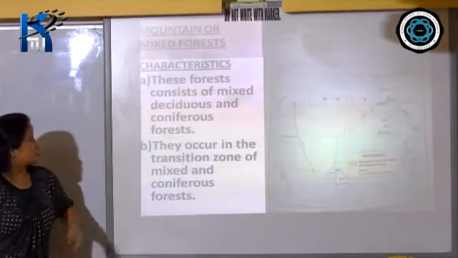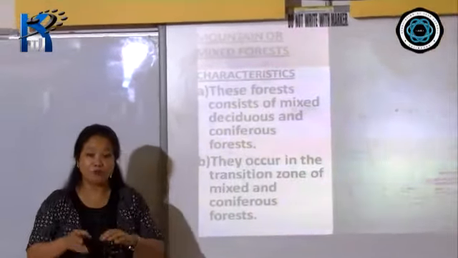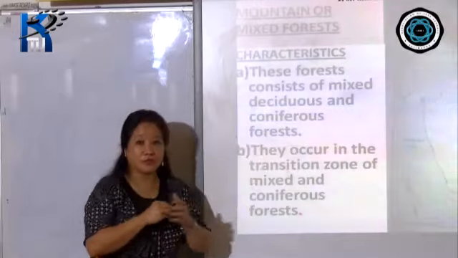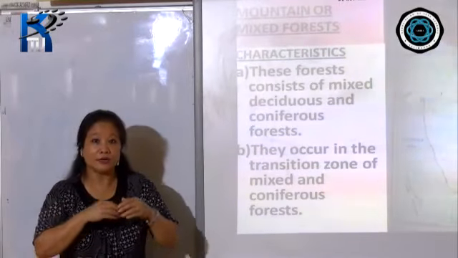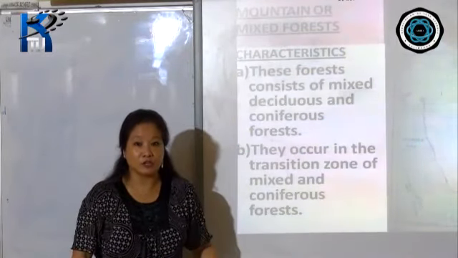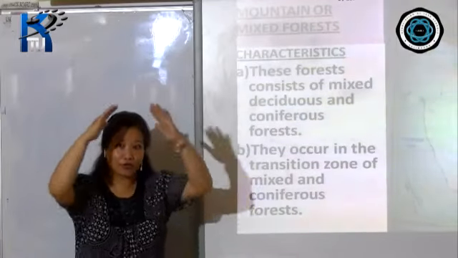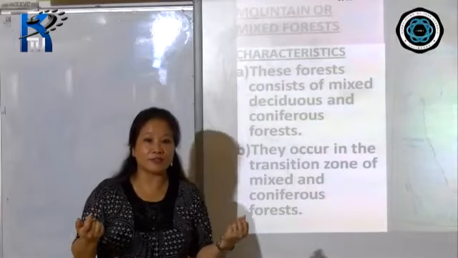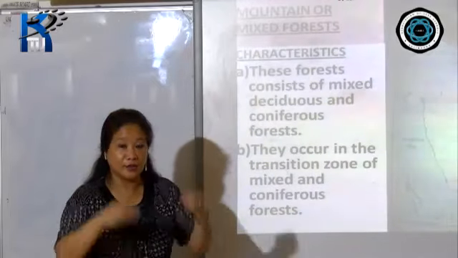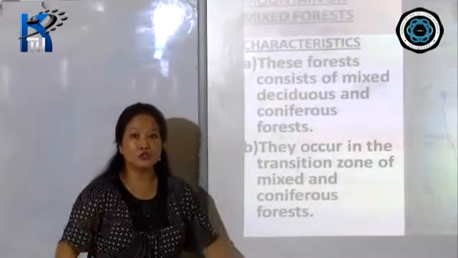Now these forests, if you see, it's also called mixed forest because it is a mixture of both deciduous as well as mountain or coniferous forest. Coniferous trees, as you see, have adapted themselves in such a way that they are found in the very high mountainous region. After a certain limit, you find this kind of vegetation, where the trees have adapted themselves to be cone shaped. One of the factors is that in areas where the snowfall is very heavy, it just slides down instead of settling on the branches. So that's why it's made in such a way that the snow can slide down.